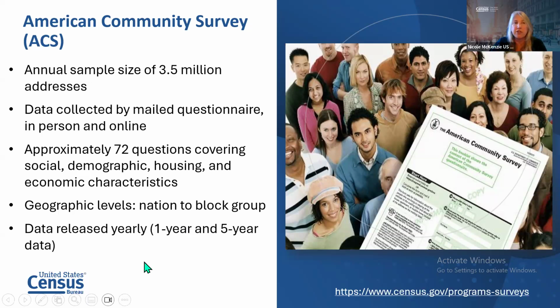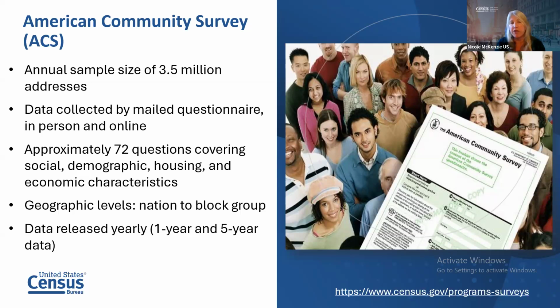The data from this survey is released in 1 year and 5 year increments. We call it ACS 1 year and ACS 5 year. The difference: if you live in a community that has over 100,000 in population, which is main cities, not New England. New England doesn't have a lot of those unless you're looking at some of the counties or your state. Some cities will have more than 100,000. You can access ACS 1 year data.